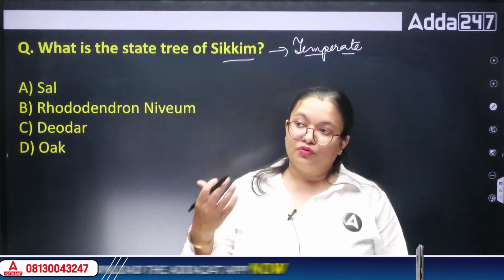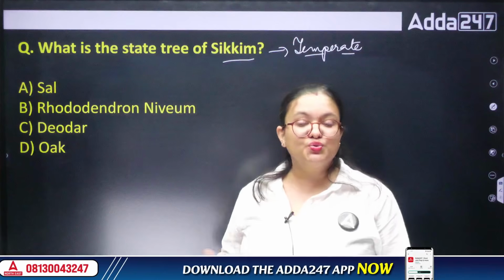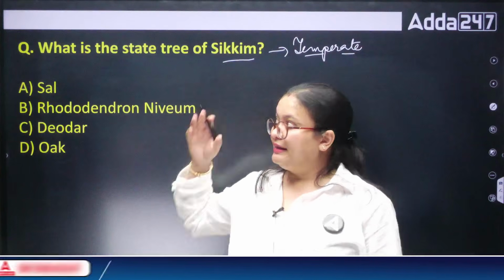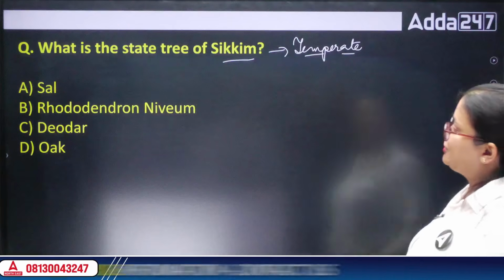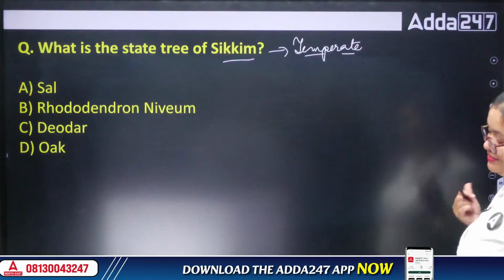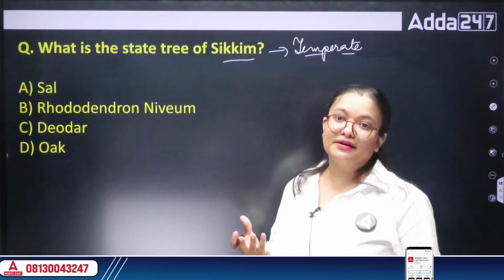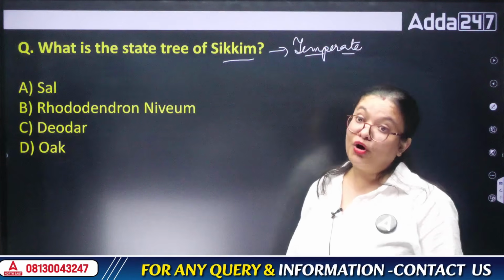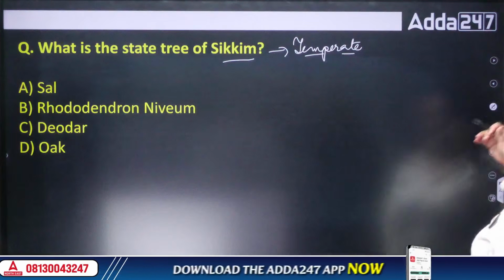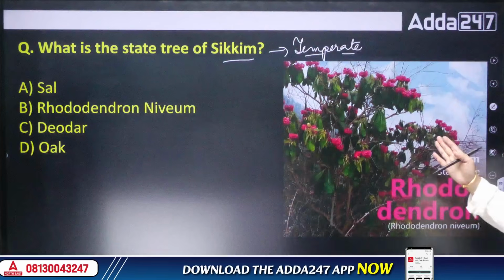So the question was, among these, which are the trees that are found in the temperate regions of India? Whenever we talk about the temperate regions, or the trees found in the colder climate of India, those are either rhododendron, oak, or pine. Among these, the state tree of Sikkim is the rhododendron.